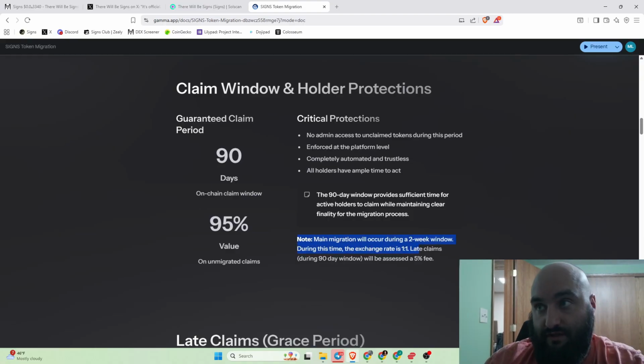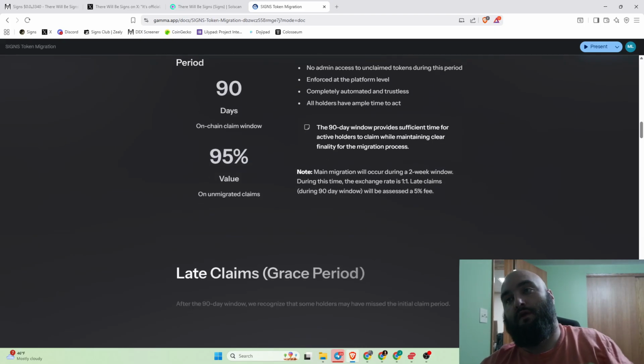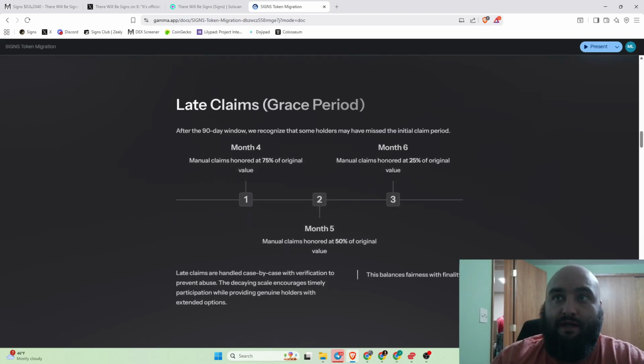Again, let's look at this note here. The main migration is going to take place during this 2-week window. After that 2-week window is up, that's when this 90-day window opens at 95% of the current value. Cool. And then again, we'll get into after our 90-day window. This is a grace period that we are doing as a team. I'm honoring this myself.